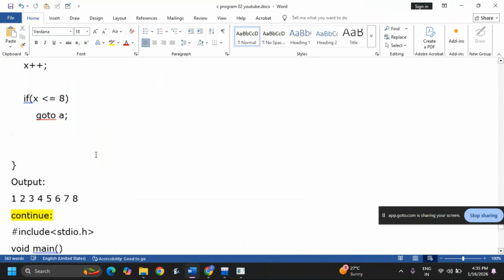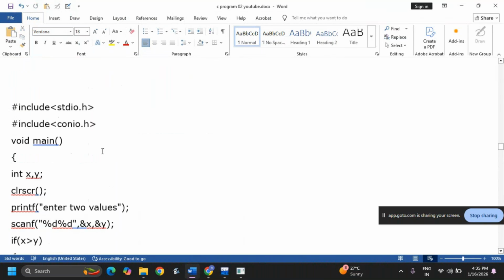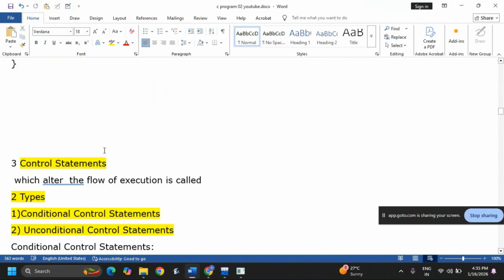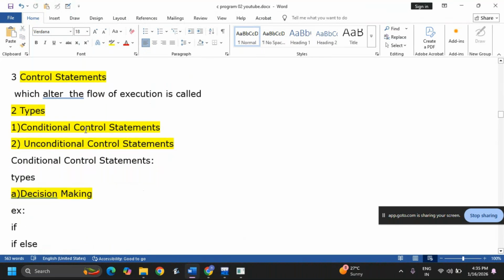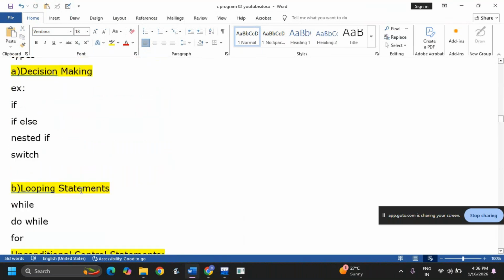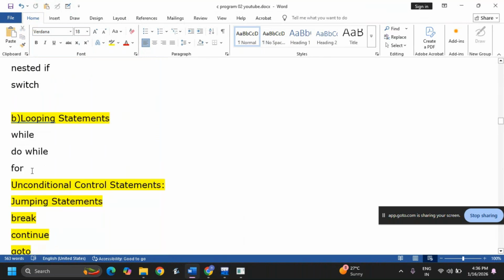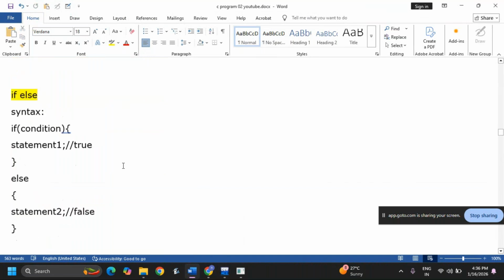See, now I'll explain what we have learned. Control statements are statements which alter the flow of execution, and they are of two types: conditional control statements and unconditional. Conditional includes decision making and looping statements. Decision making is if, else, nested if, switch, and looping statements are while, do while, for. Unconditional are break, continue, goto, and return. Okay, we have discussed everything.